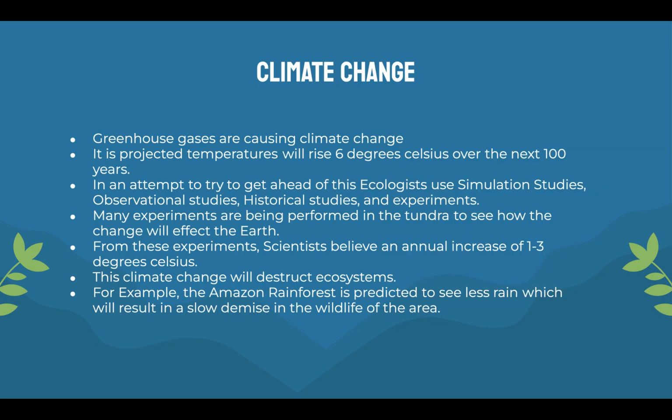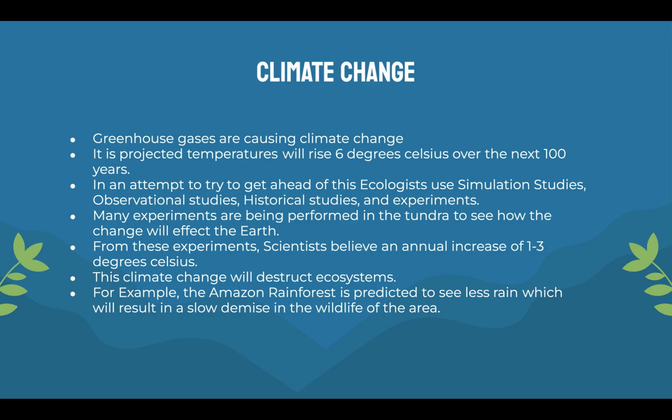And so climate change, this goes hand in hand with the industrialization of humans and how we're just spreading and taking up more land. Greenhouse gases are causing climate change. It is projected temperatures will rise 6 degrees Celsius over the next 100 years. This doesn't seem like a lot. Oh, only 6 degrees. But certain animals are so used to their ways that this change can be extremely threatening to their survival. So, in an attempt to get ahead of this, ecologists use simulation studies, observational studies, historical studies, and experiments.